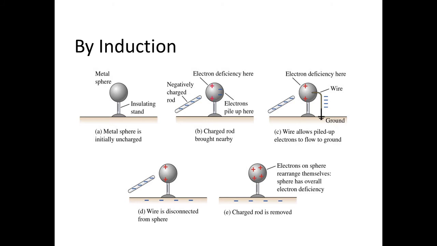Now, when we connect a wire from the sphere to the ground, the negative charge is collected in the wire connected to the ground. So when we then remove the wire, that is the purpose of the wire.